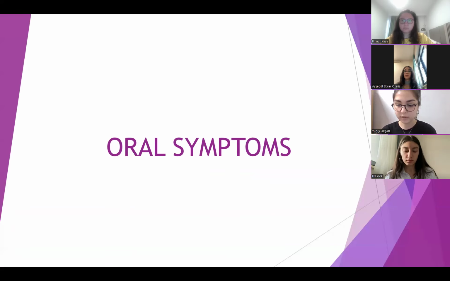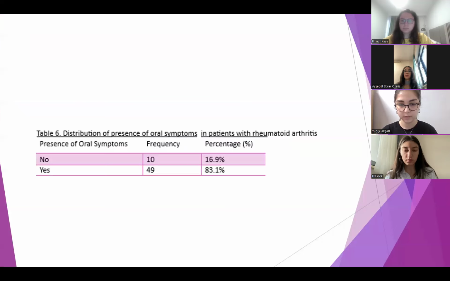And I will continue with oral symptoms. This table presents a binary classification of rheumatoid arthritis patients based on whether they report oral symptoms, including dryness, soreness, and difficulty swallowing. A significant proportion of the cohort is affected by these symptoms, suggesting that oral problems are a common and clinically relevant concern in this population. By splitting the data into yes or no categories, the table effectively illustrates the overall burden of oral manifestations in rheumatoid arthritis, drawing attention to the need for integrated oral health monitoring in patient care.